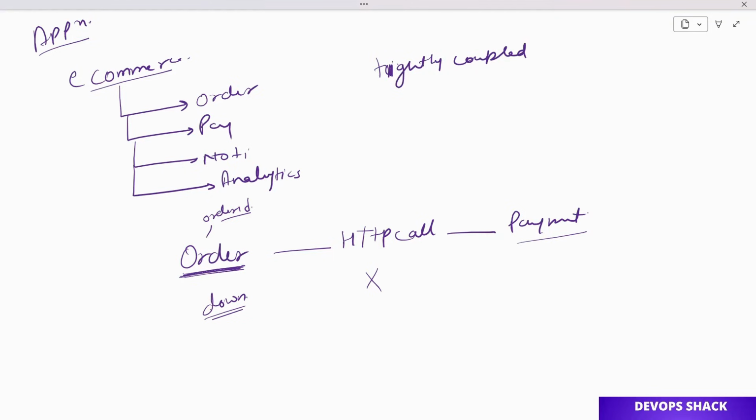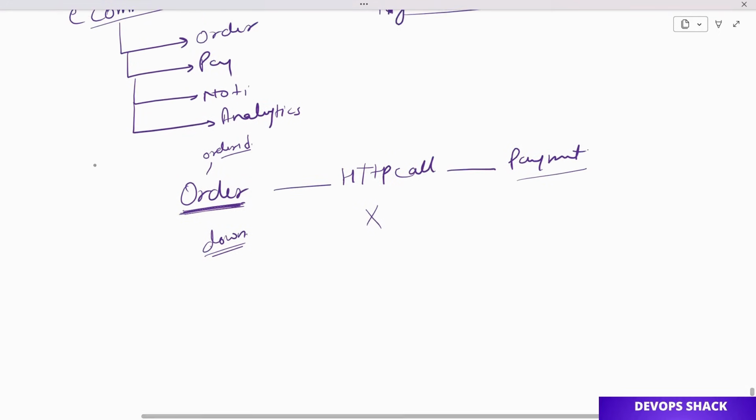Now what exactly do I mean when I say they are tightly coupled? This basically means they cannot work independently. They are interdependent, they are dependent on each other for getting some information, and only then can they proceed. This is what tightly coupled means, they cannot work independently, right? So this is the main problem that existed before Kafka.